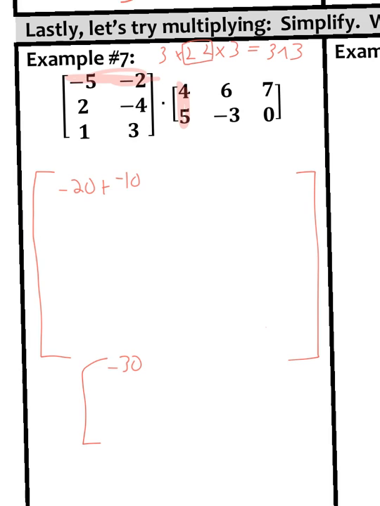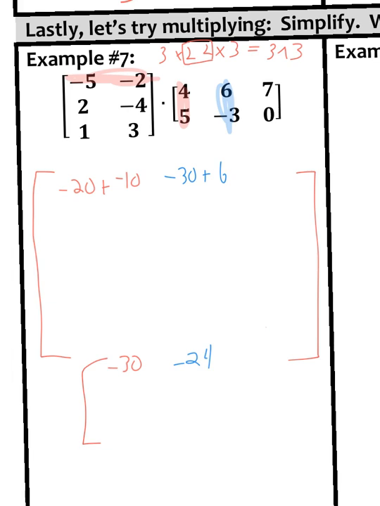All right, so now I'm going to do row by this column. So negative 5 times 6 is negative 30. And negative 2 times negative 3 is positive 6. So that gives me negative 24.